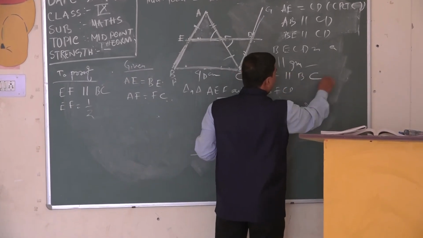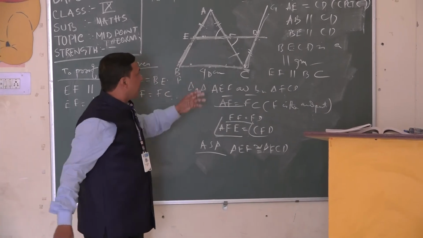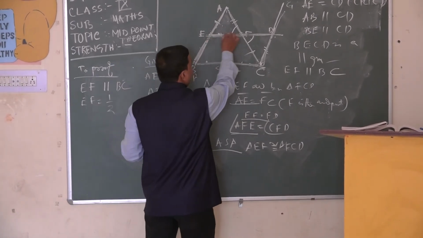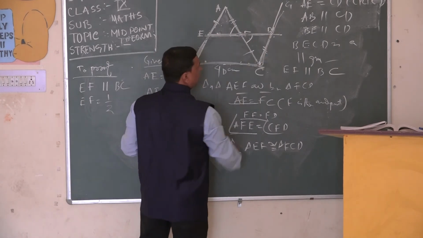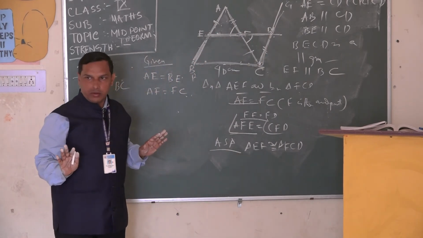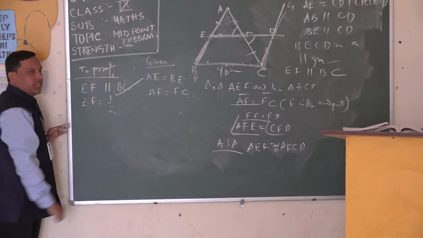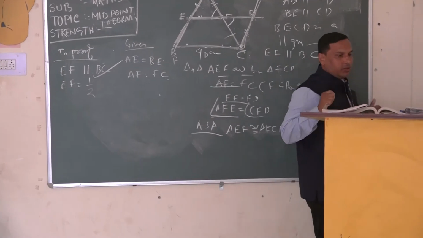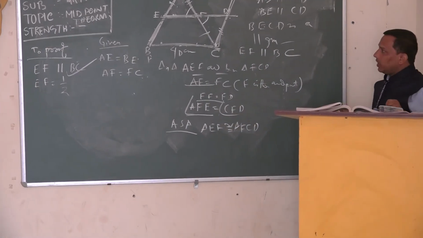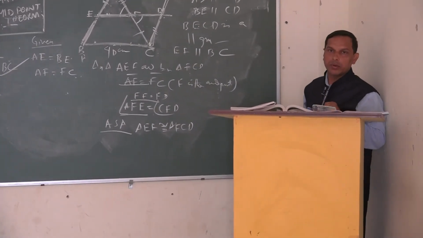EF is parallel to BC, and we can see that EF is equal to FD, we have already got it. One thing is proved: EF is parallel to BC. Now very simple, we can show that EF is equal to half of BC.